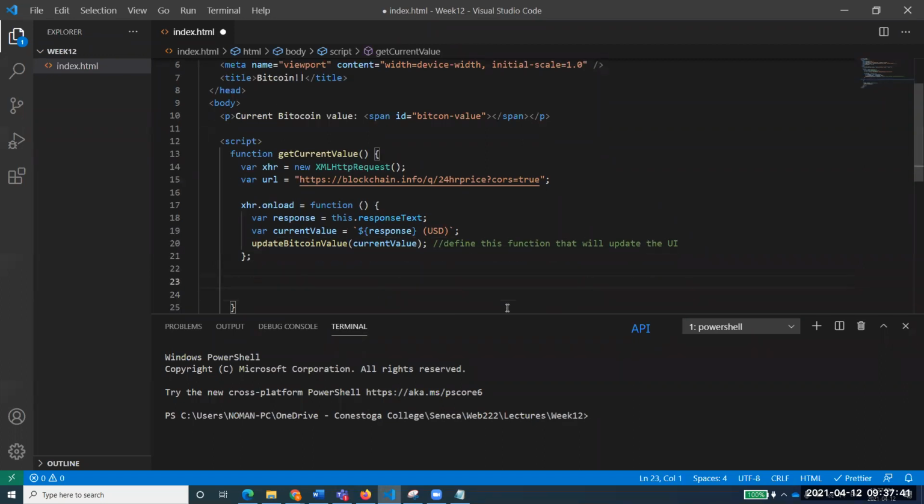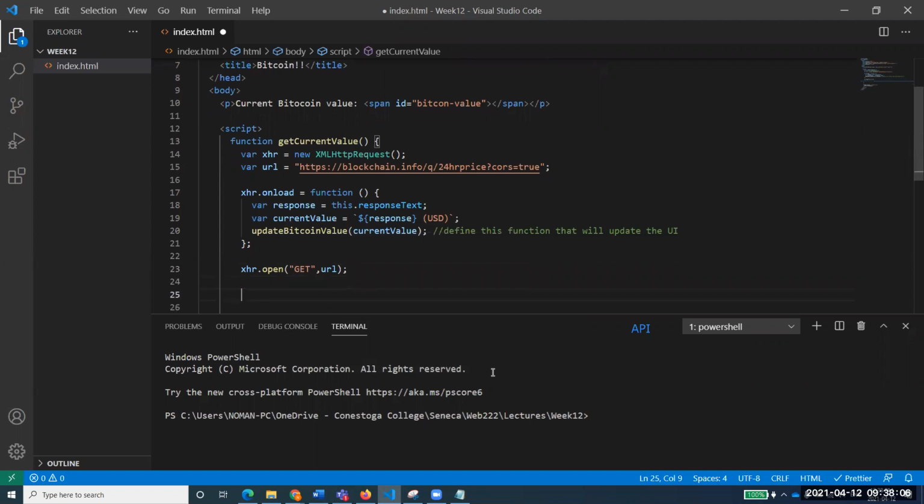Now, this XHR has some other features as well. You remember XHR.open. We use the get method, and here I can pass the URL. Because I've got this URL address over here, you can just use that. It's up to you.